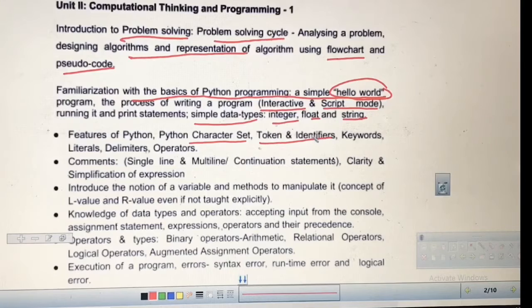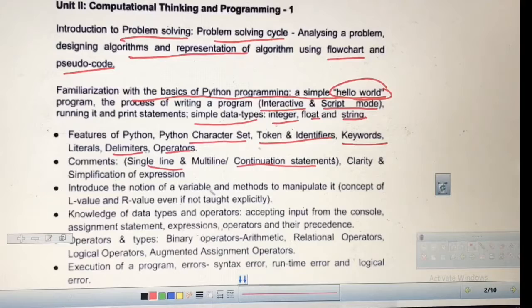These are part of every programming language, and Python also has these: keywords, literals, delimiters, operators. Very important. You should be very clear on these basic fundamentals. Then comments: for proper documentation we need comments, single line comments and multi-line comments. So we will study these.